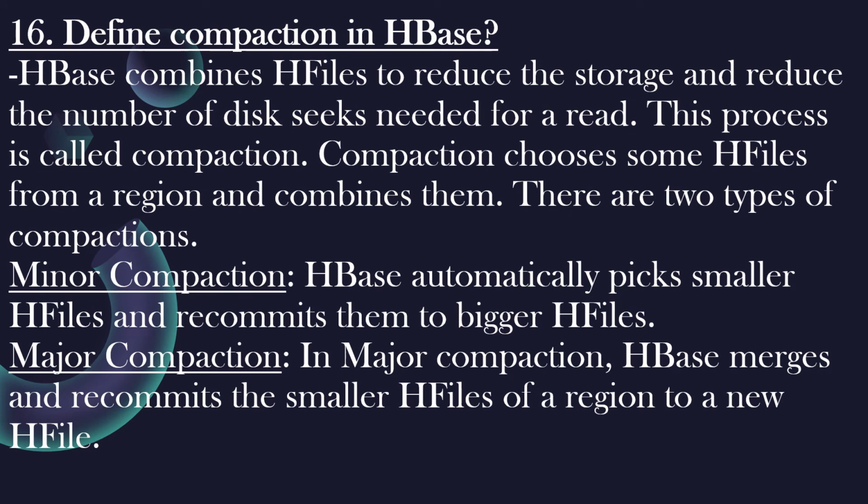Define compaction in HBase. HBase combines HFiles to reduce the storage and reduce the number of disk seeks needed for a read. This process is called compaction. Compaction chooses some HFiles from a region and combines them. There are two types of compactions: minor compaction, in which HBase automatically picks smaller HFiles and recommits them to bigger HFiles, and another is major compaction. In major compaction, HBase merges and recommits the smaller HFiles of a region to a new HFile.